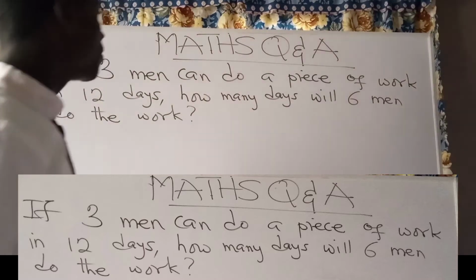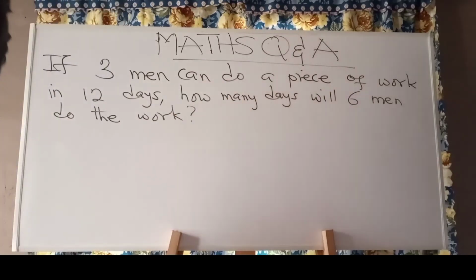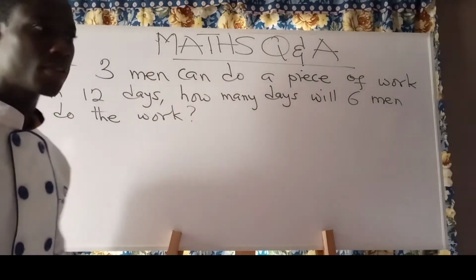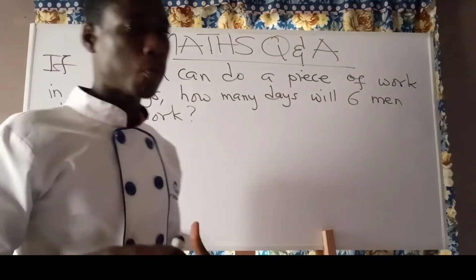Good. So if 3 men can do a piece of work in 12 days, how many days will 6 men do the work? Now this question is under ratio and proportion.